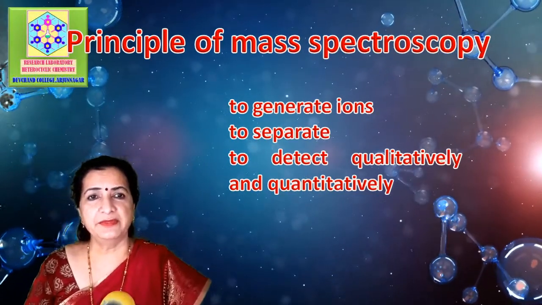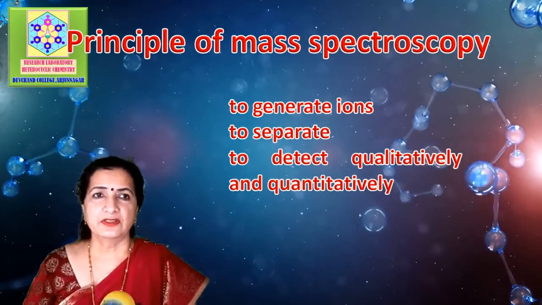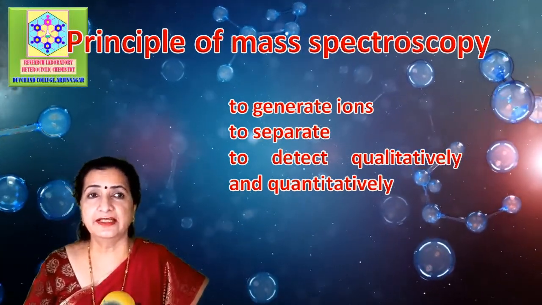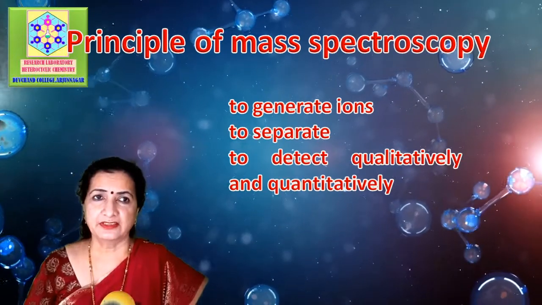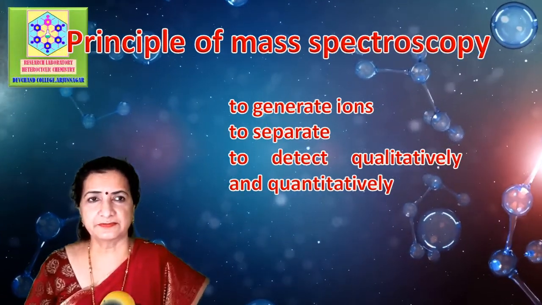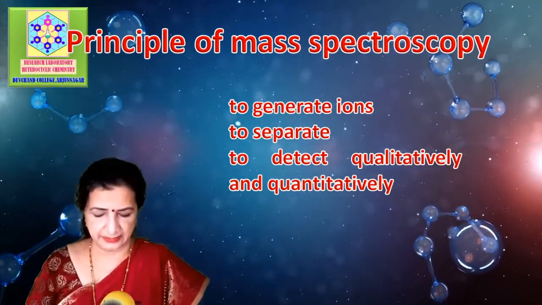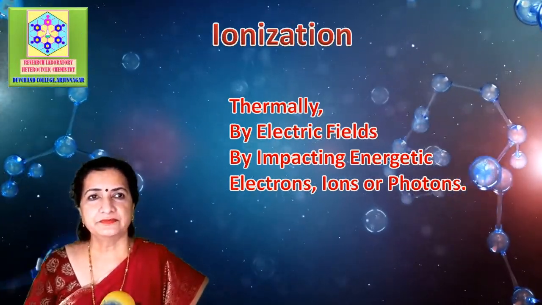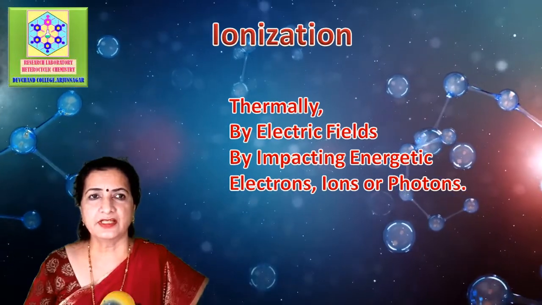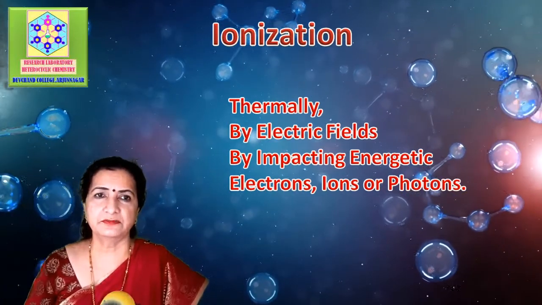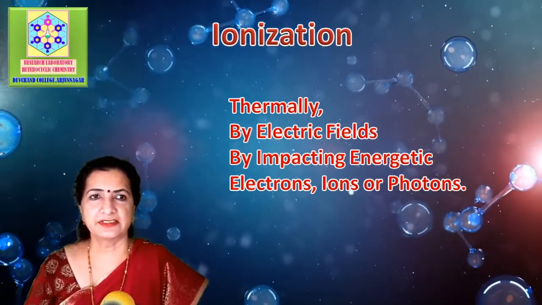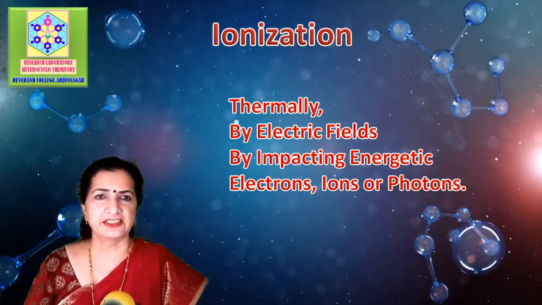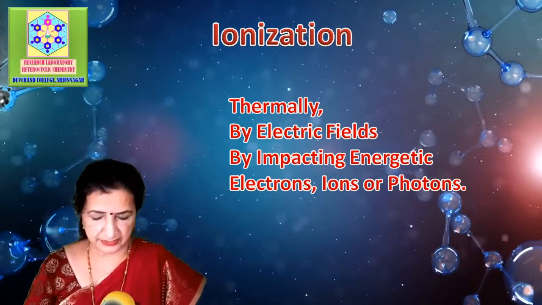The analyte may be ionized thermally or by electric fields or by impacting energetic electrons, ions or photons. The ions can be singly ionized atoms, clusters, molecules, or their fragments or associates. Ion separation is effected by static or dynamic electric or magnetic field.